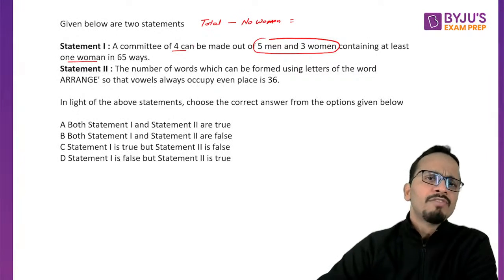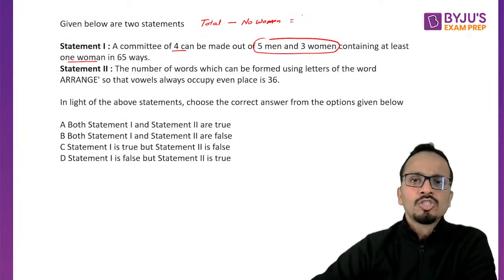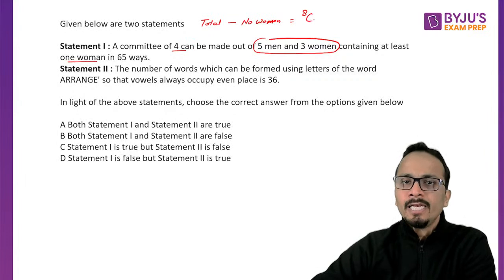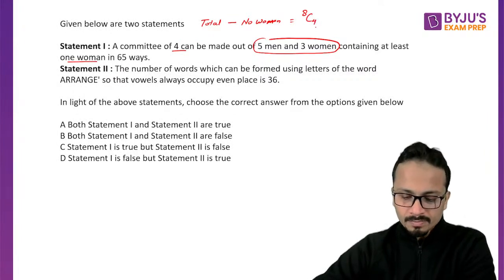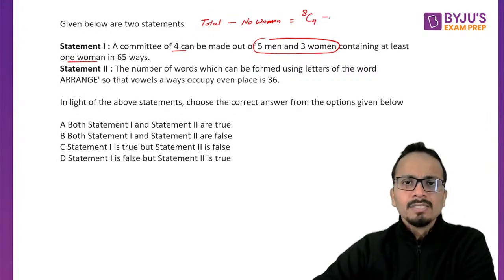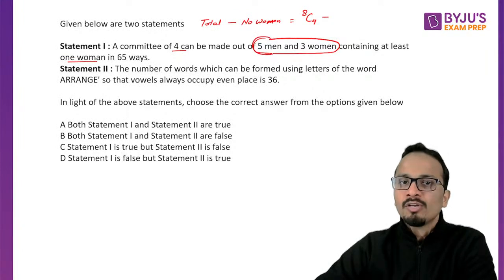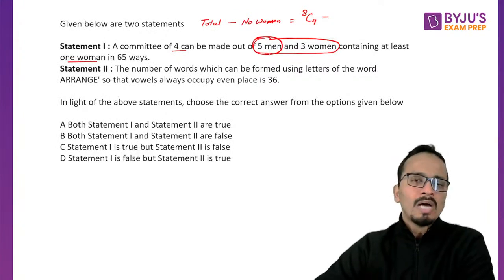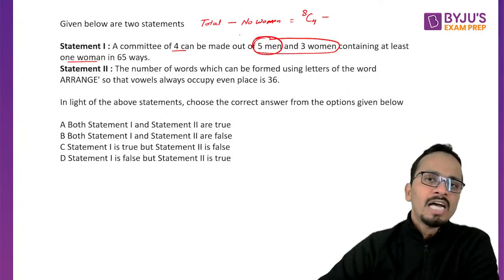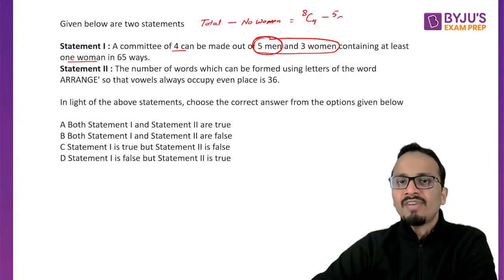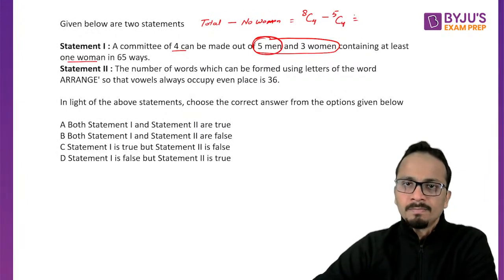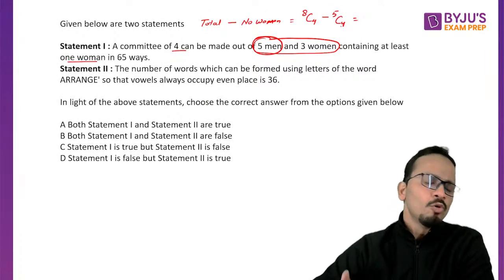Out of this, if I want to select 4, it will be done in 8C4 ways, minus the number of ways in which no woman is selected. So I'll be selecting from men only. I have 5 men, out of which I have to select 4. So minus 5C4. Now 8C4 minus 5C4, you can solve this.